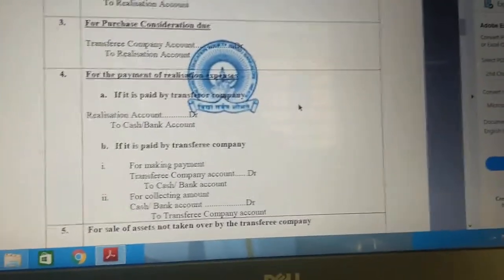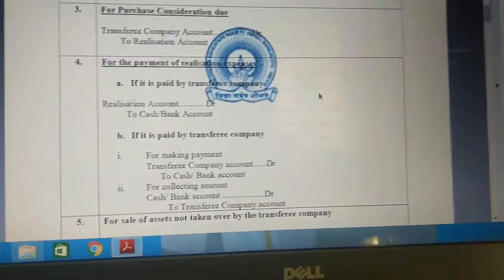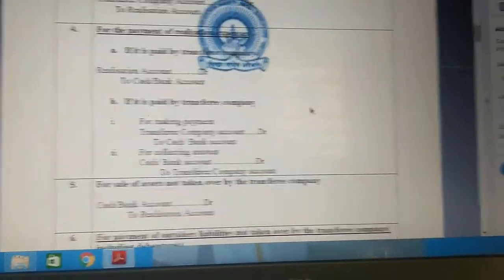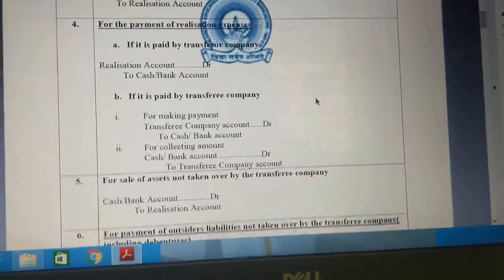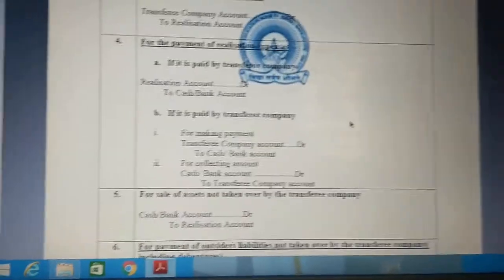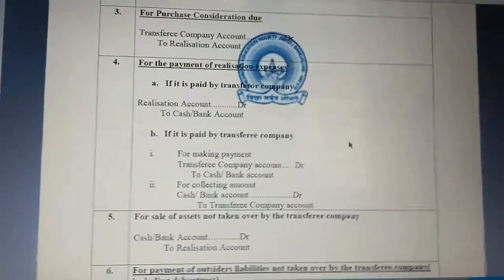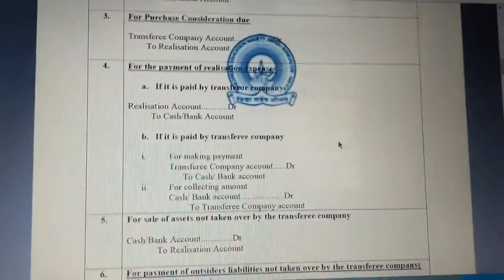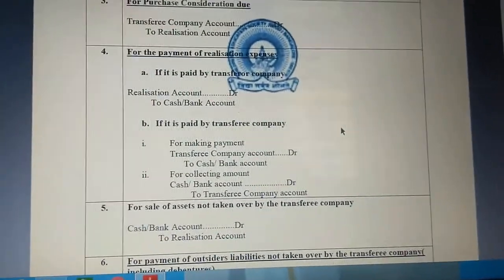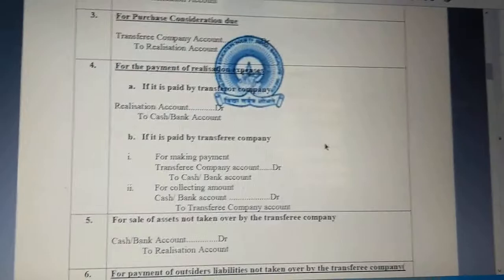Next entry, if it is paid by the transferee company, here we need to make payment for collecting the amount. First, the acquired company only will pay, after that we need to collect from it. So the entry for making payment is transferee company account debit to cash or bank account, and for collecting, cash or bank account debit to transferee company account.